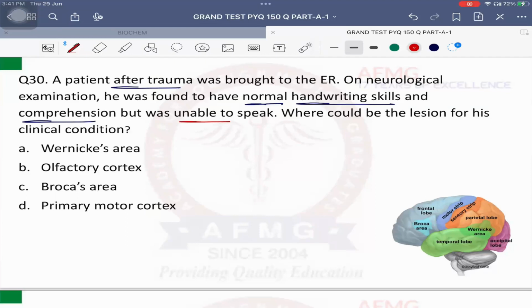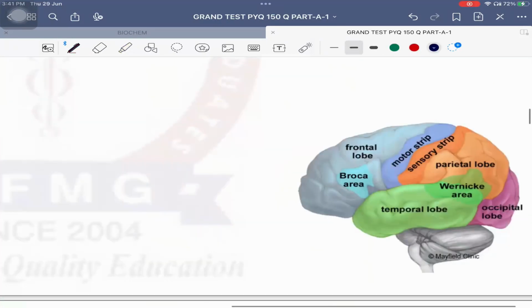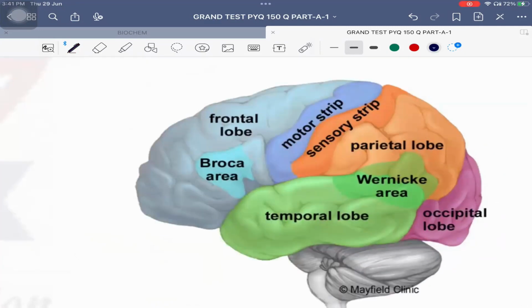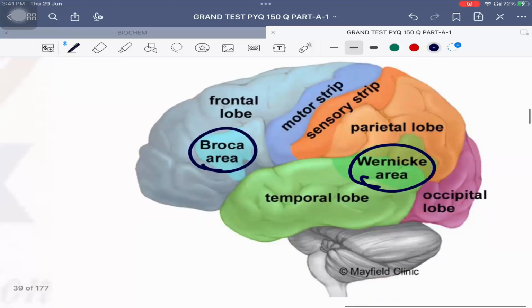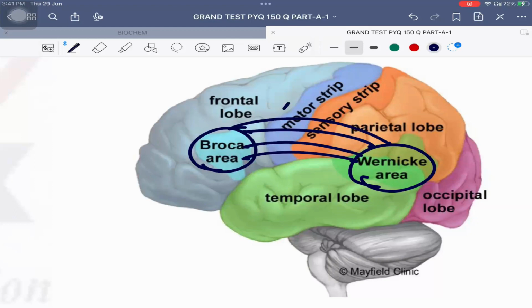But the patient was unable to speak. He was not able to speak anything. Where could be the lesion for this clinical condition? So, important is there are two speech areas. One is the Broca's area and second is the Wernicke's area. Both of them are connected by fibers and these are called arcuate fibers, also known as arcuate fasciculus.